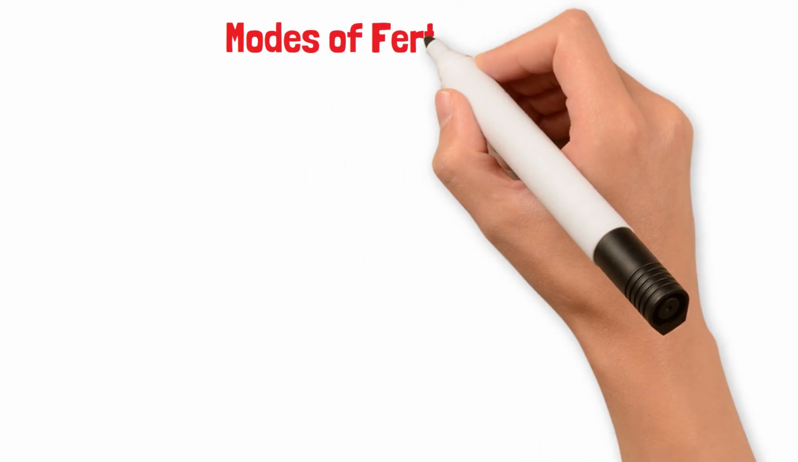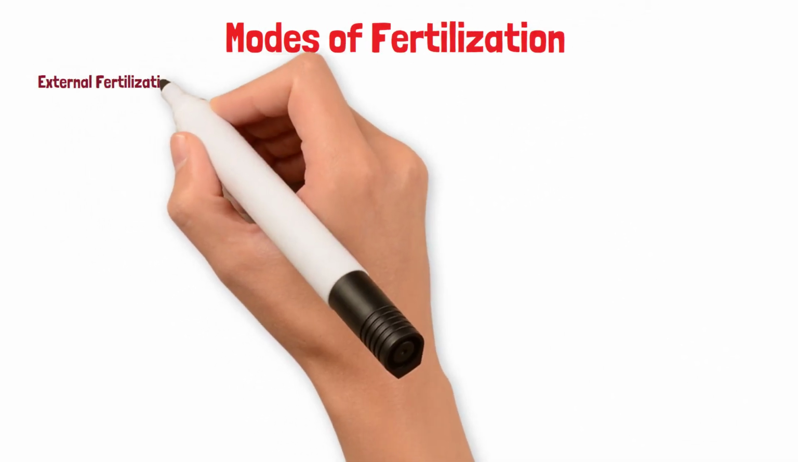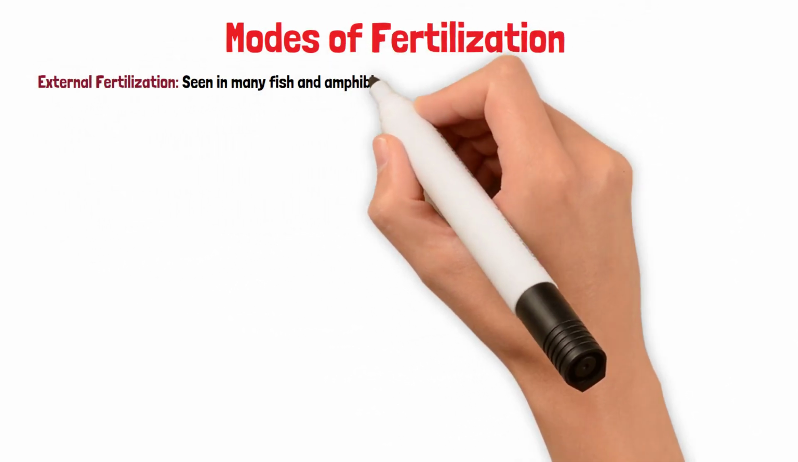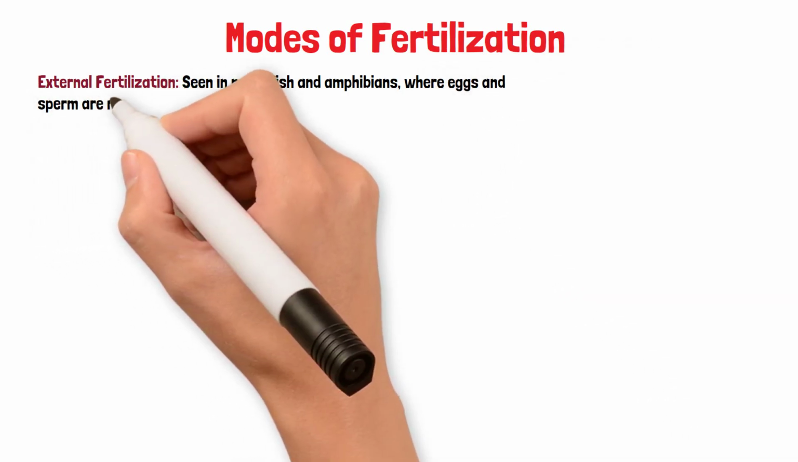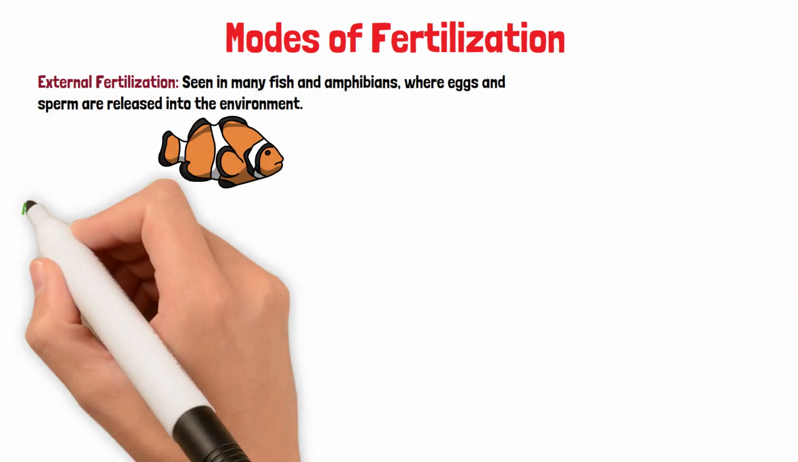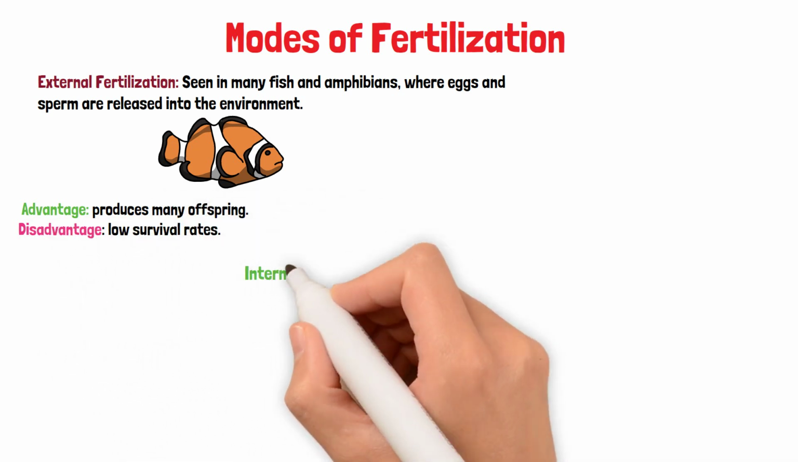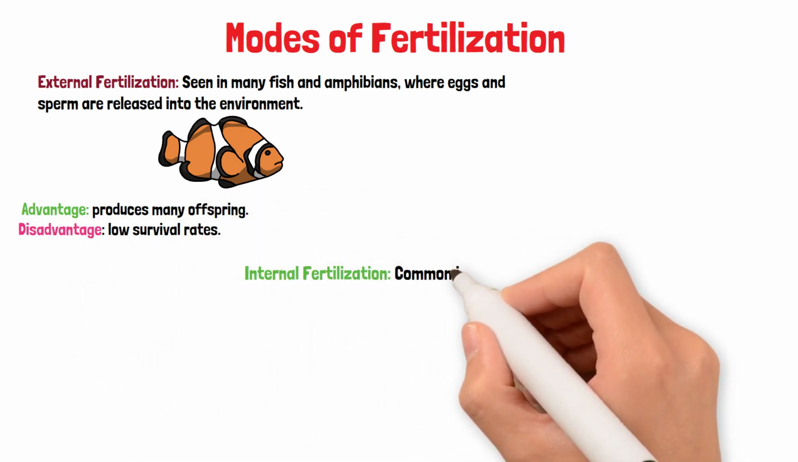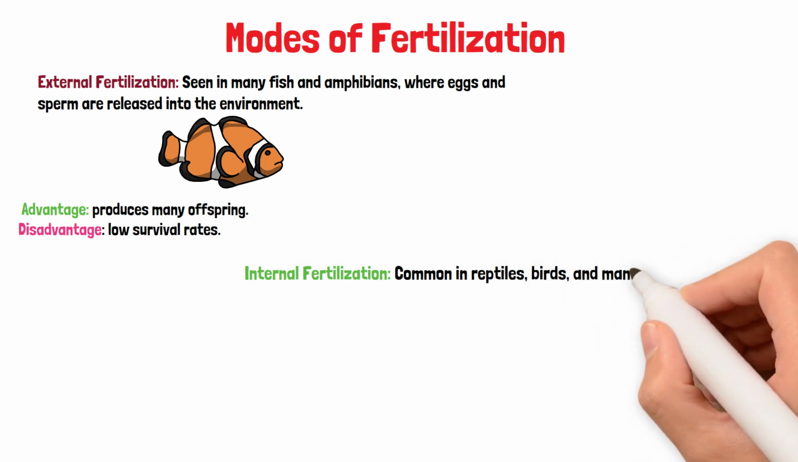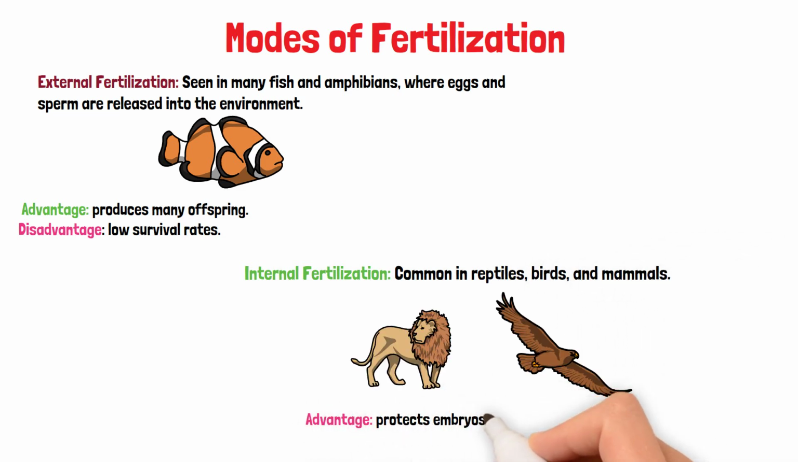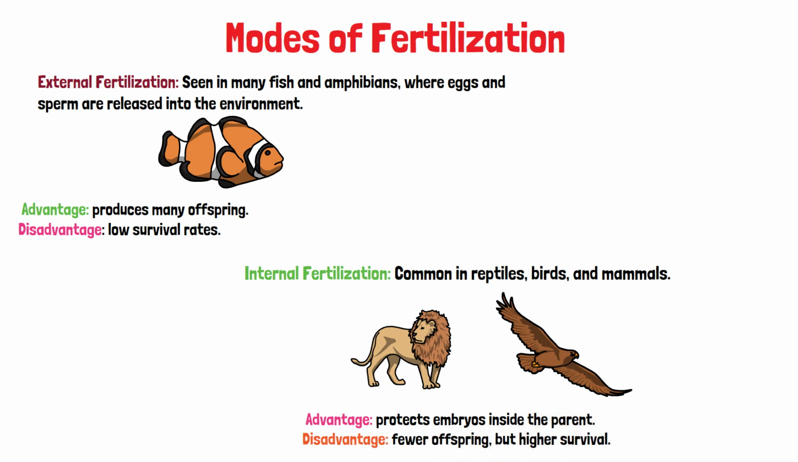Modes of fertilization. External fertilization, seen in many fish and amphibians, where eggs and sperm are released into the environment. Advantage: produces many offspring. Disadvantage: low survival rates. Internal fertilization, common in reptiles, birds, and mammals. Advantage: protects embryos inside the parent. Disadvantage: fewer offspring but higher survival.